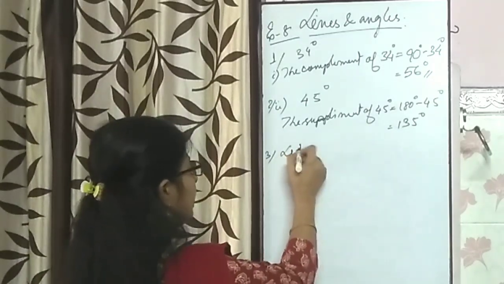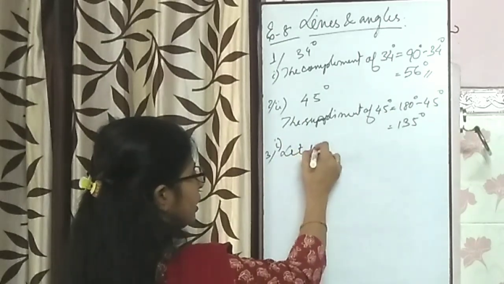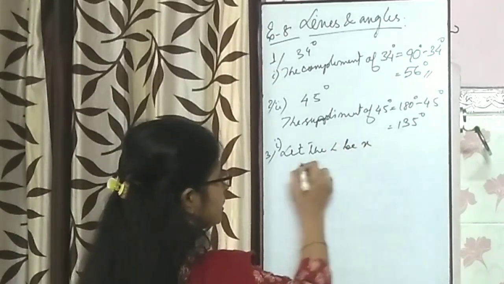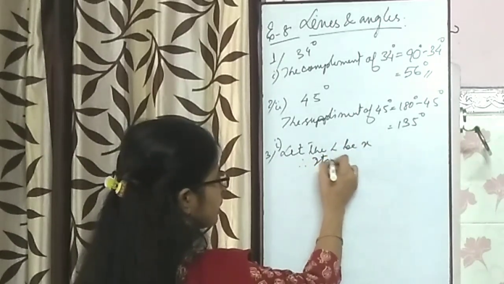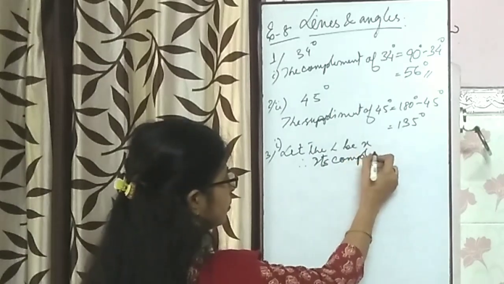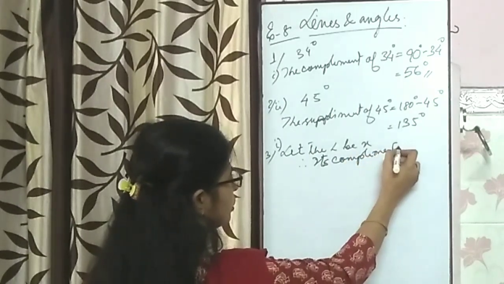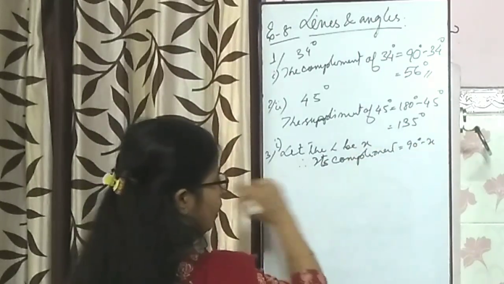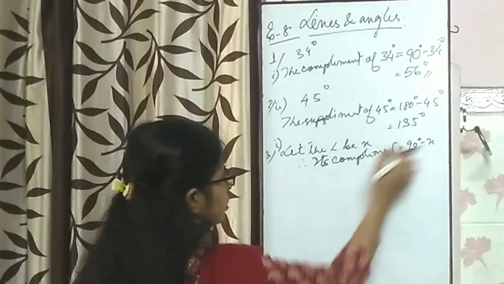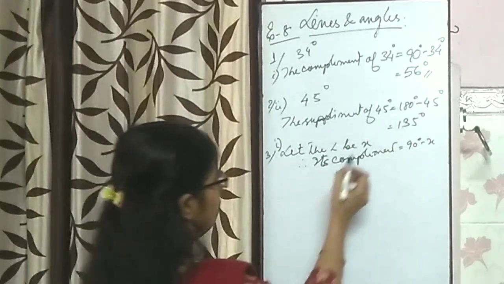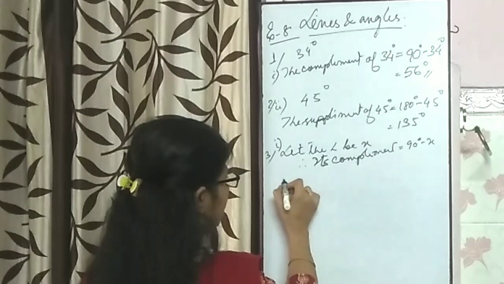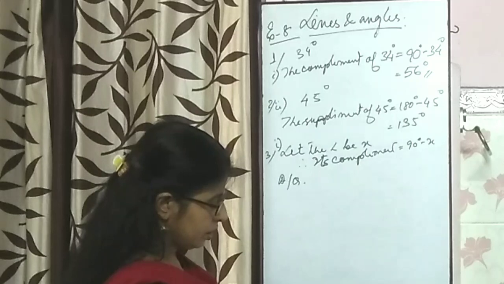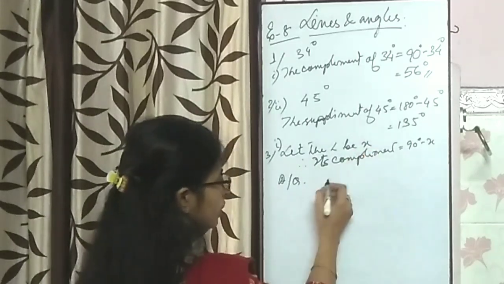So let the angle be x, therefore its complement, how much? 90 degree minus x. Using degree also we can calculate. Then according to the question, the angle is equal to its complement, both are equal to each other.